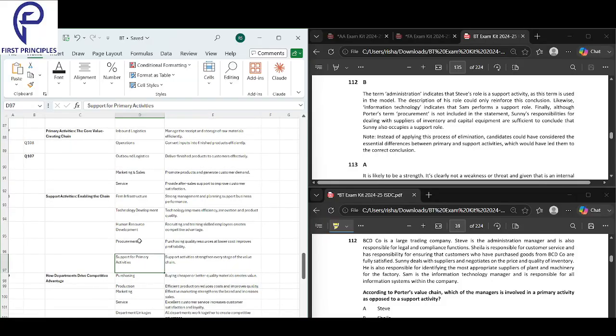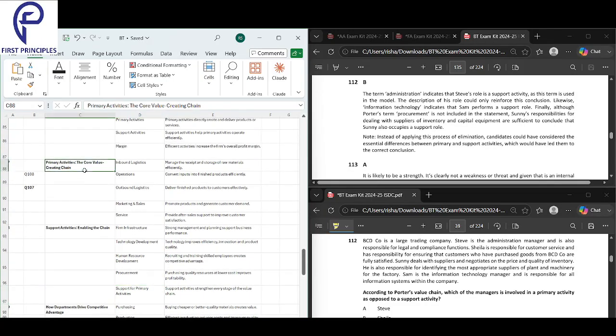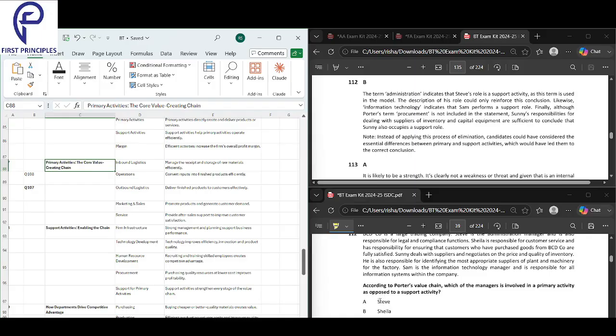Support to primary activities. Primary activities. Perfect. So now they're asking who is doing a primary activity. Okay, so see, Steve is doing administration. Administration is a secondary activity.